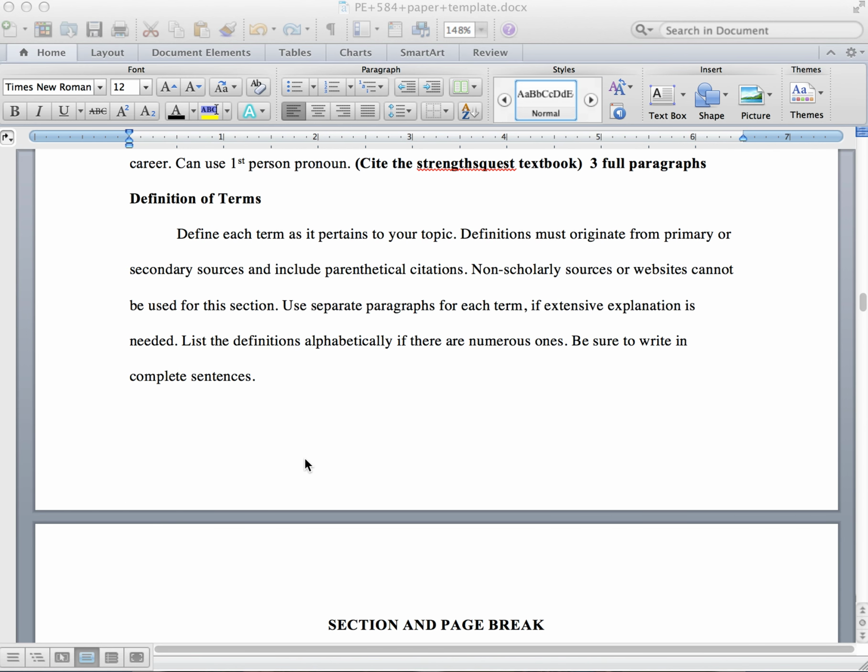And this is the completion of Chapter 1. At the end, you would provide a reference list just as you would in any other paper, citing all of the references that you used in that section. I hope that this is beneficial to you in completing